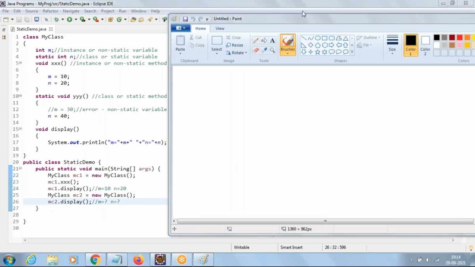Now understand carefully. Whenever we create an object of a class for the first time, the class will get loaded into the memory. The class will get loaded into the memory first. When the class gets loaded into the memory, it is going to allocate memory for static variables first. In this program, in this MyClass, how many static variables are there?